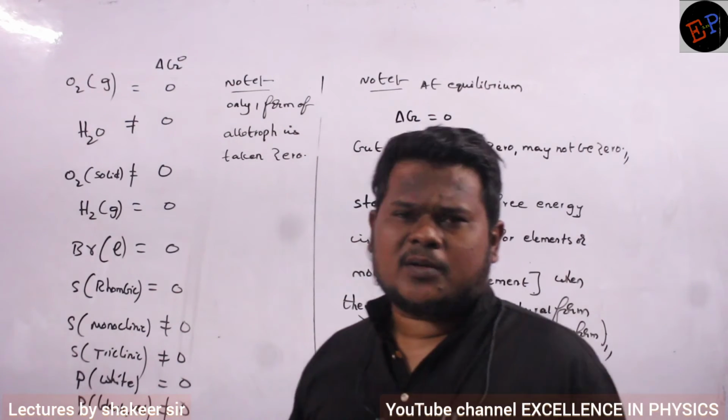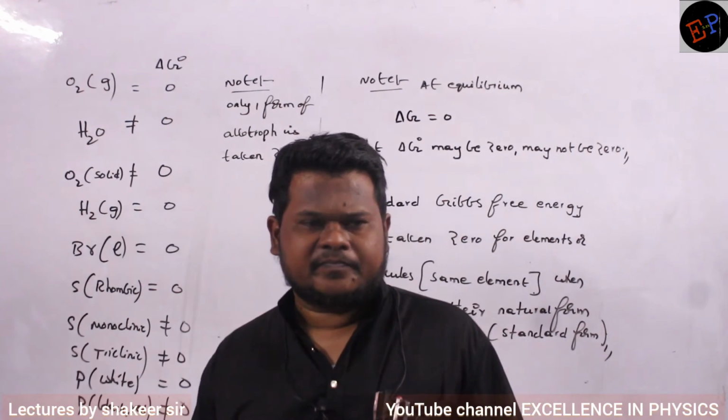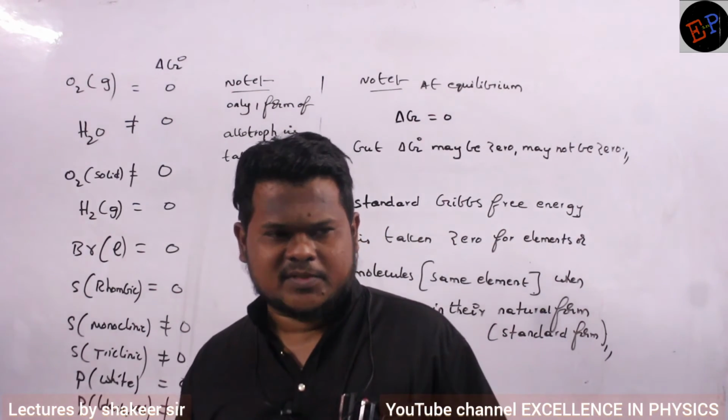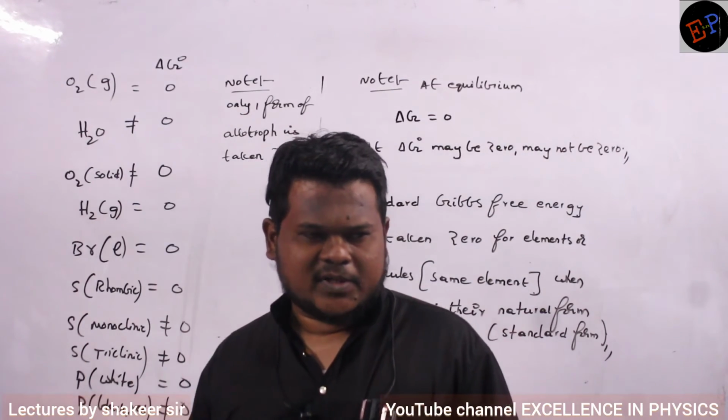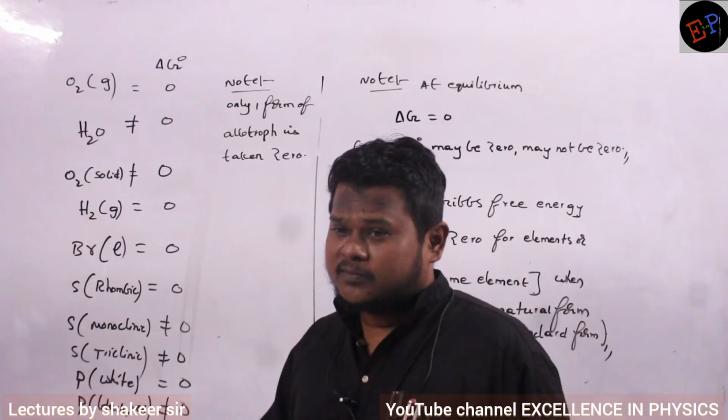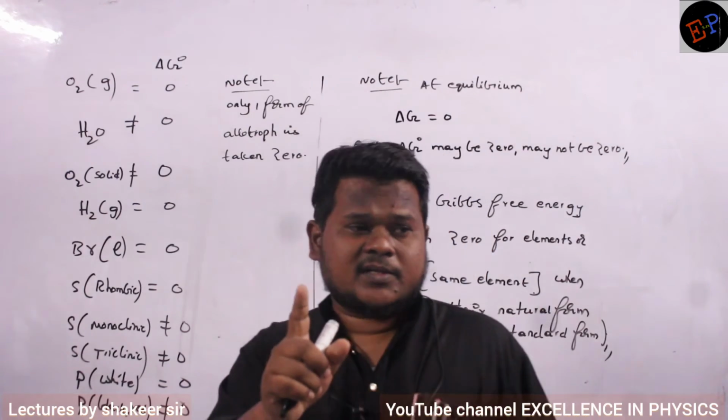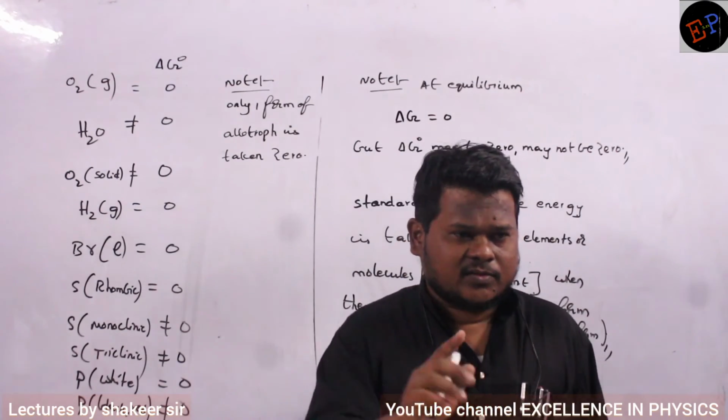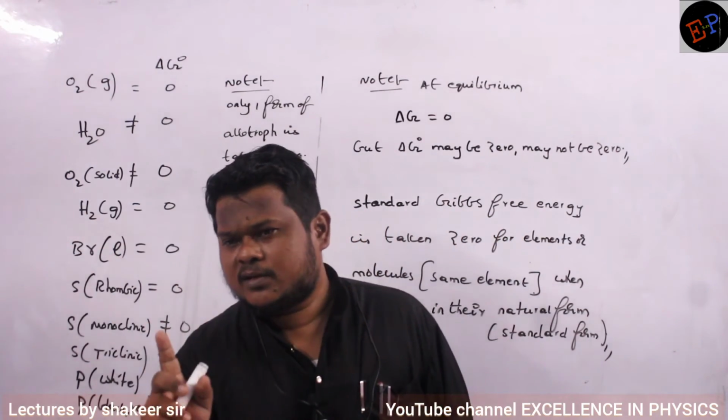So, for example, carbon can have many allotropes, no? Many allotropes are there. Are you able to understand? Out of them, the allotrope of only one form is taken 0. Gibbs free energy is taken 0. For other forms, it is not taken 0.